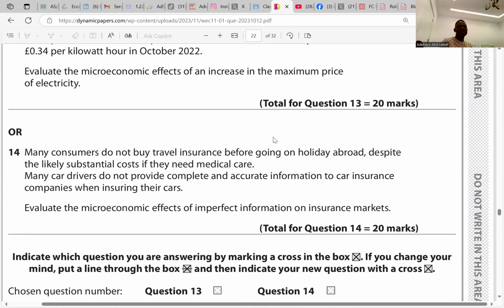Then for many car drivers, what's the misallocation there? Instead of giving the proper information to insurance companies, they might pay extra costs because some parts of the car are not insured, or they might not be able to get their full coverage.